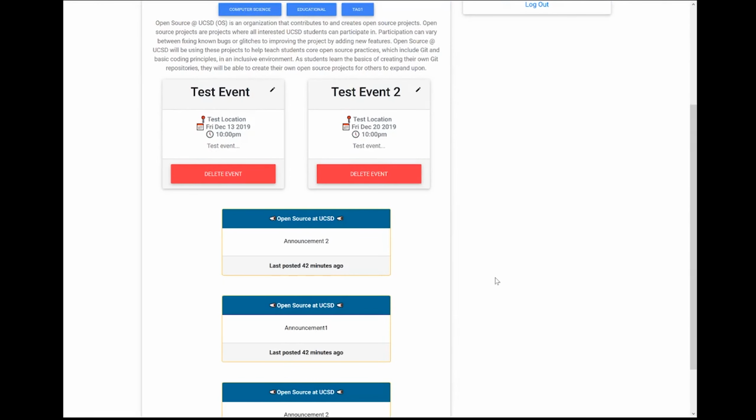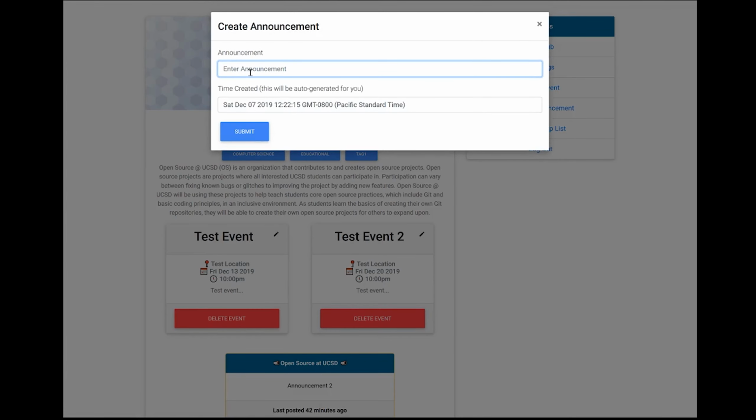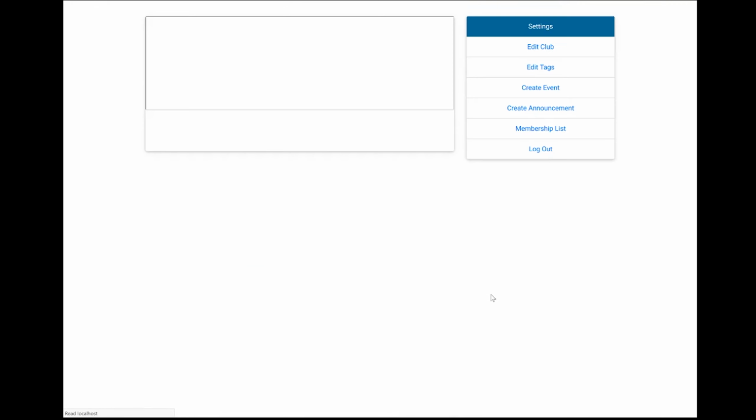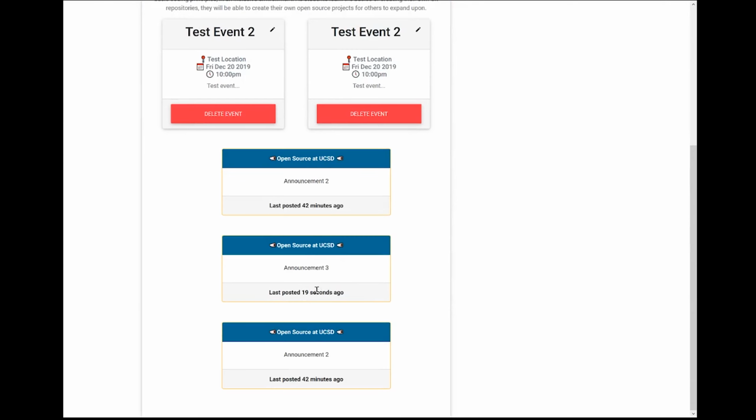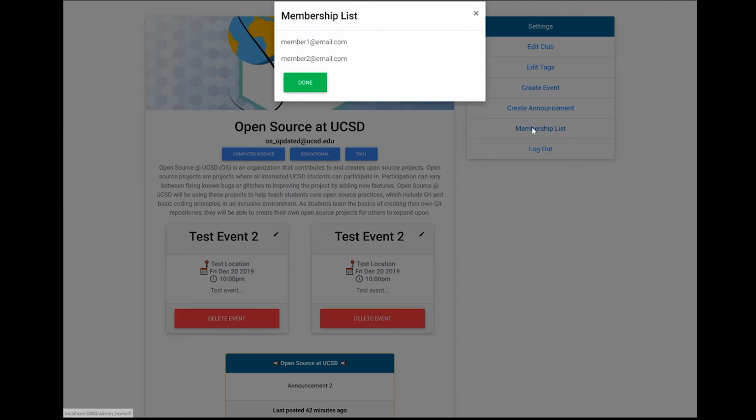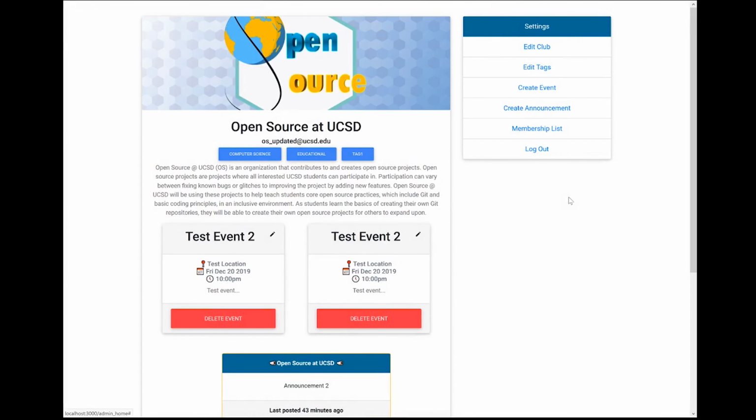Now, as an org, if I'd like to make announcements, I can go ahead and do that right here. And the last 3 announcements that I make will be visible to my members, and no more, just to prevent spamming. So go ahead, create this announcement, and see that it has been posted about 20 seconds ago. Finally, we can go ahead and look at the list of members for this club. Right now we just have a dummy member list, but we can go ahead and add more as it grows. That is all that we have for the admin side.